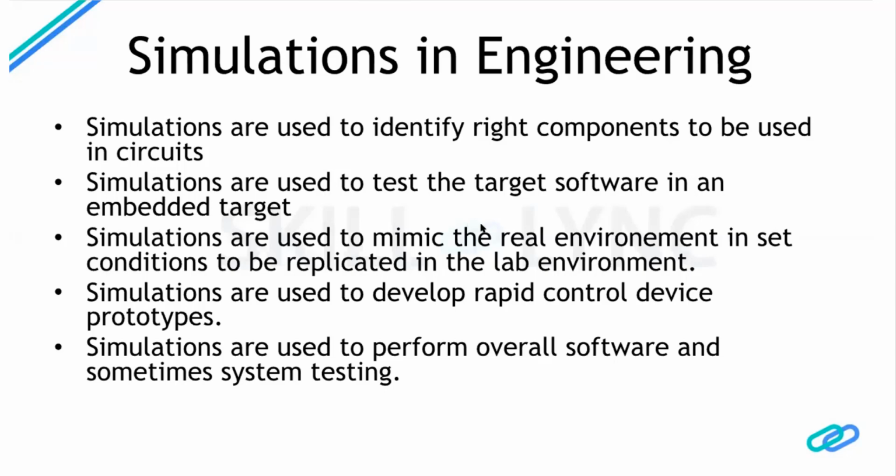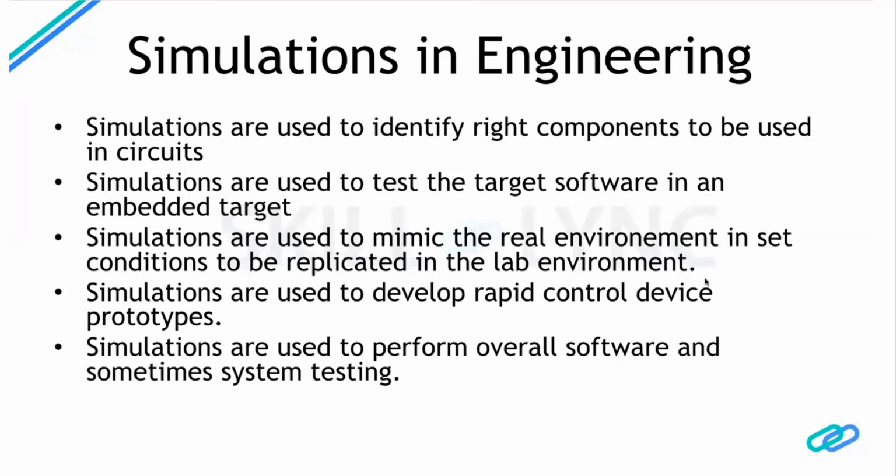Let me give you examples one by one from both the electrical and automotive domains. In the electrical domain, as I said before, simulation is majorly used to localize components that are used in any given project. They use simulation to perform testing of the embedded control systems. And electrical engineers also use rapid control prototyping to develop and test out new control methodologies.